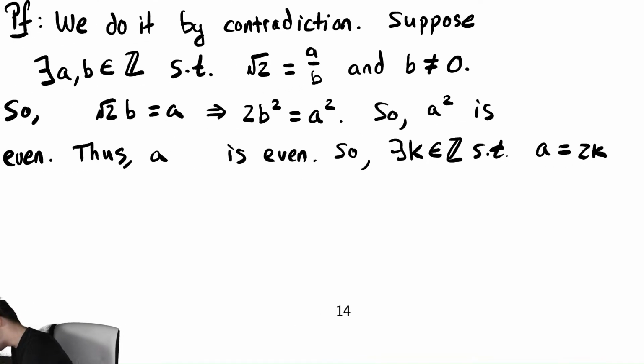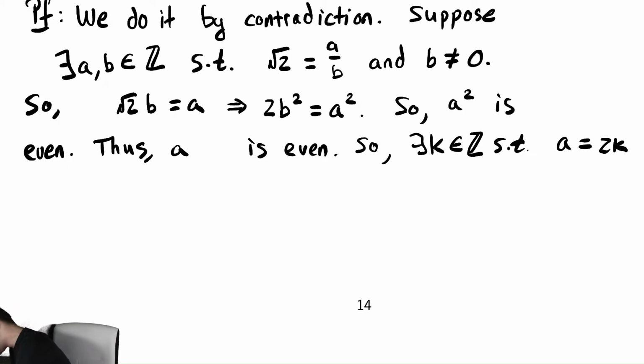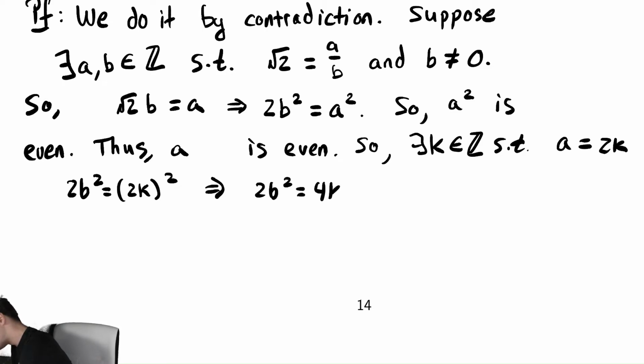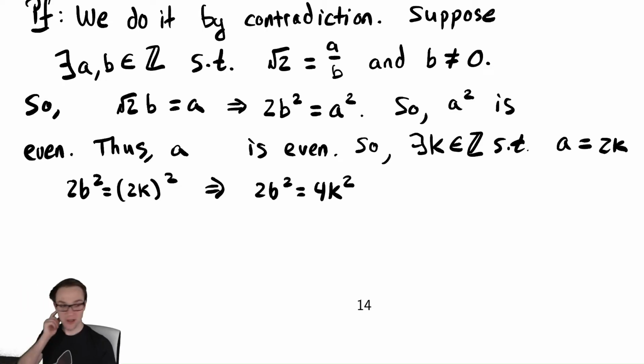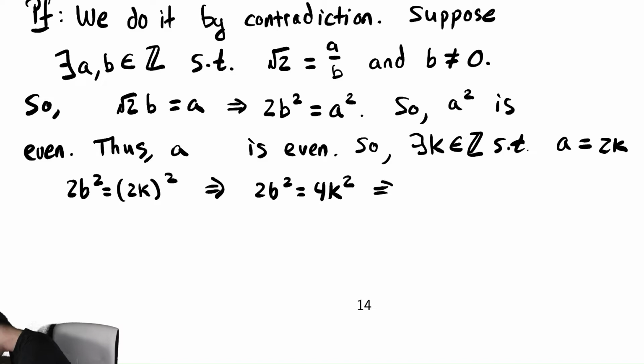Let's plug that in, and we get 2b squared is equal to (2k) squared, which is 2b squared is equal to 4k squared. And now we're going to divide by 2 on both sides of that equation. We're going to do this because then it will hopefully get some more useful information or just a different equation to look at.